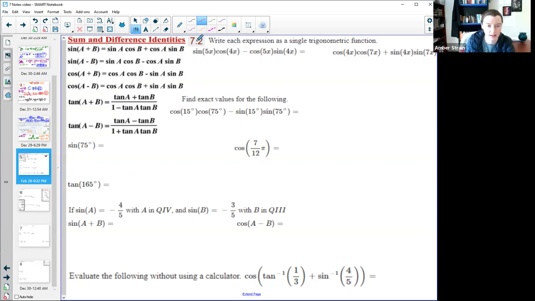So I can combine them using the sum and difference formula for sine, where this is my A and this is my B. So really I just have sine of A minus B. It can be a little confusing at first, but we're just going from this form to this form. I can of course clean that up because 5x minus 4x is just x,